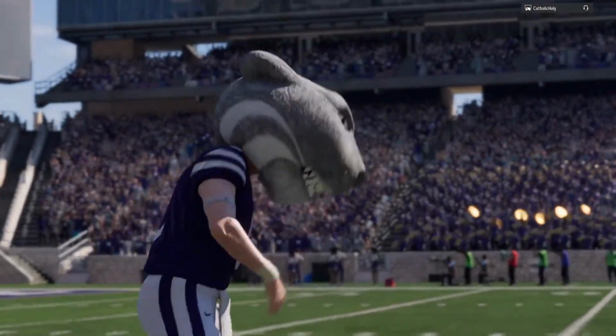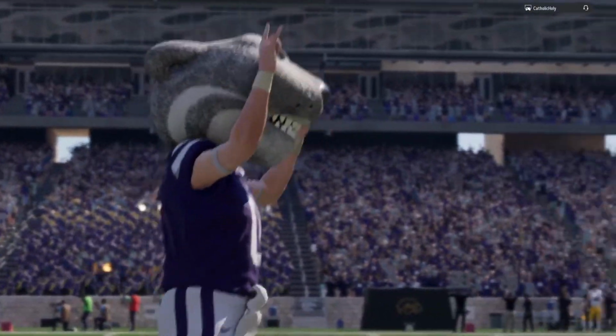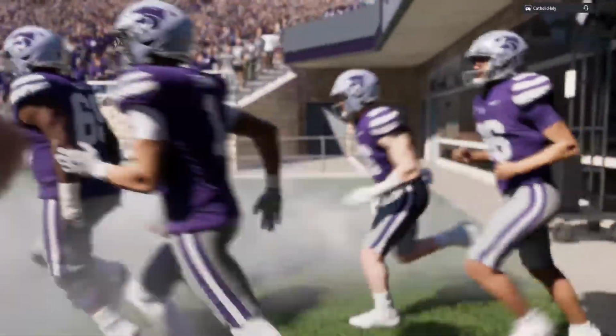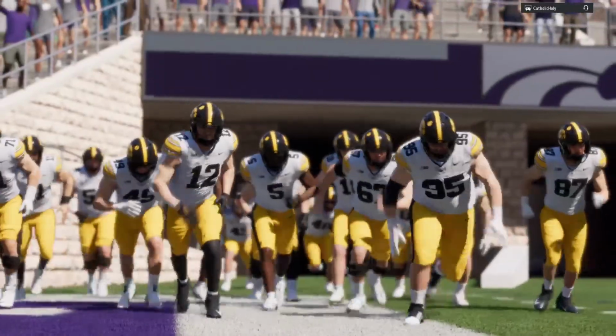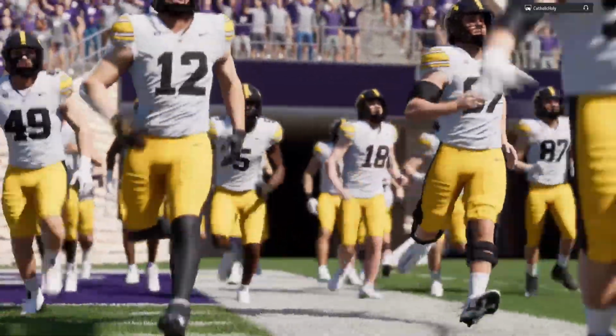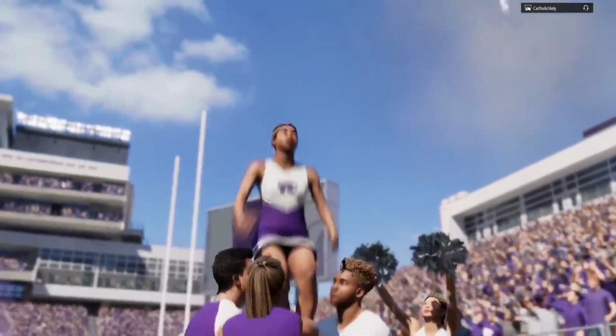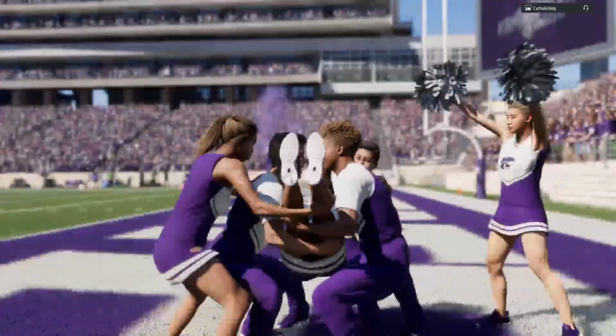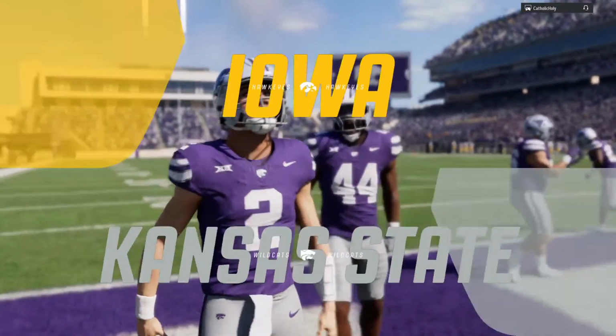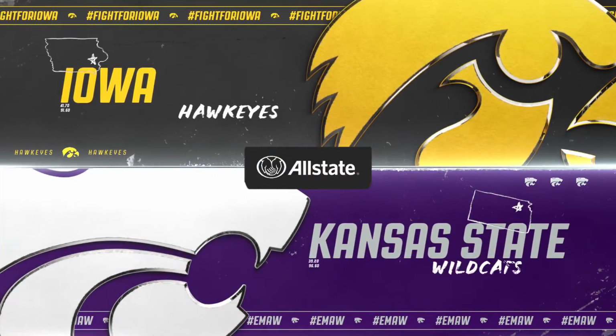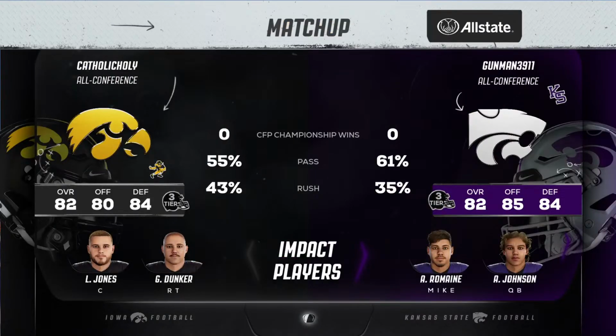Welcome, everyone, to the home of the Kansas State Wildcats, Bill Snyder Family Stadium. As we'll see the number 23 team in the country, the Iowa Hawkeyes, taking on a team from the Big 12, the Kansas State Wildcats. For EA Sports College Football, Reese Davis with you alongside David Pollack and Jesse Palmer. Time to get this game started.